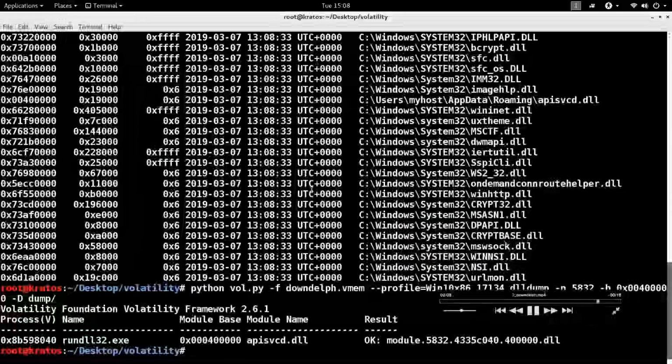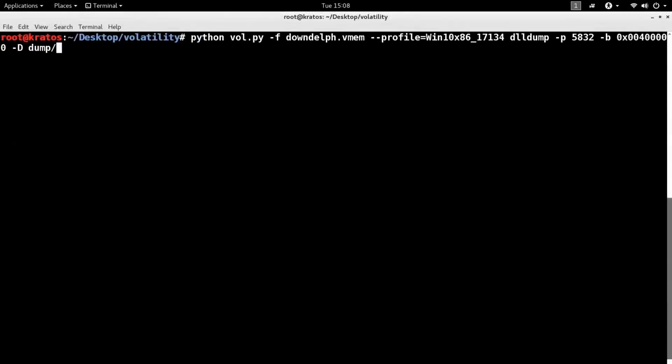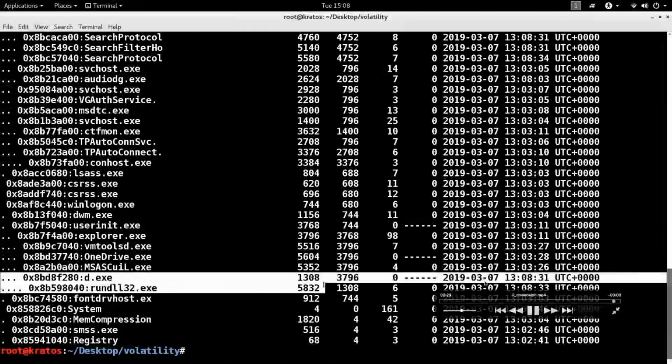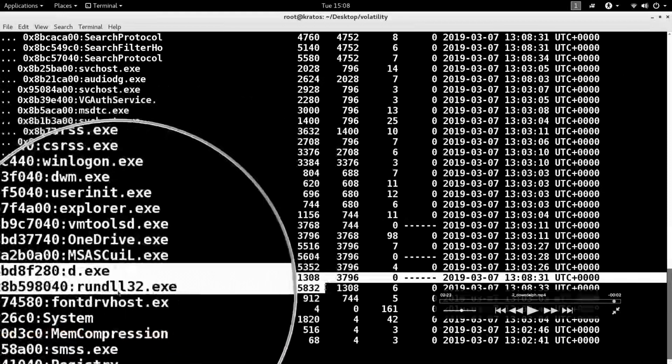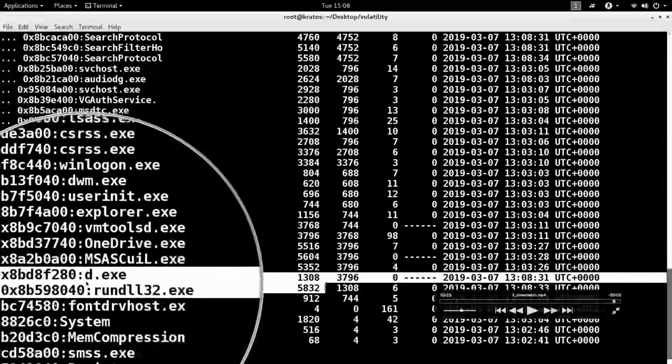You may also want to know which process made rundll32.exe load the DLL. If that process is in memory, you can look at the parent-child relationship, for example with pstree, which I covered earlier. Notice rundll32 was invoked by a suspicious process named d.exe.